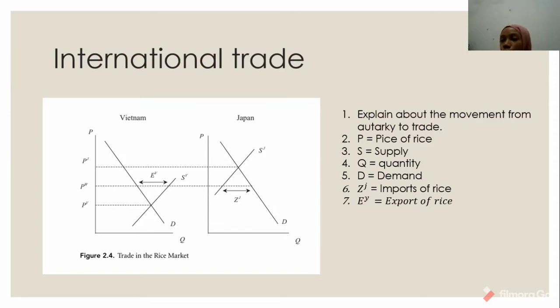As we know from introductory microeconomics, excess demand causes the price to rise. As PW rose, exports of Vietnam will increase and imports of Japan will decrease until the excess demand in the world market disappeared. Similarly, if EV were larger than IJ, PW will fall to bring the world market back into equilibrium.